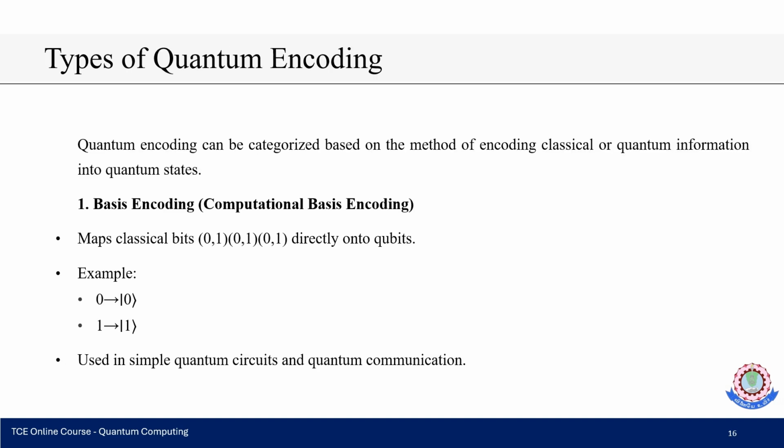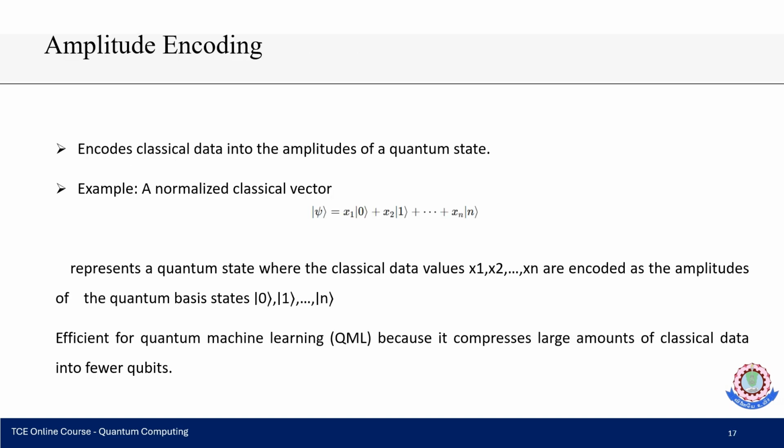Types of quantum encoding: the first basic one is basis encoding, computational basis encoding. It maps the classical bits 0 and 1 directly onto qubits, so 0 is represented as ket 0 and 1 is represented as ket 1. This is very simple for quantum circuits and quantum communication.